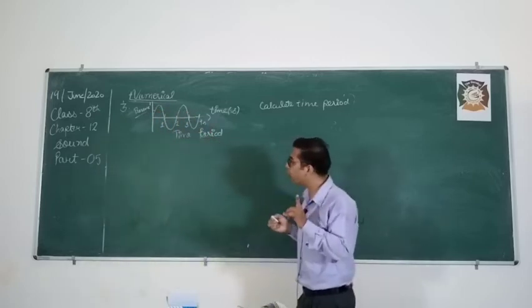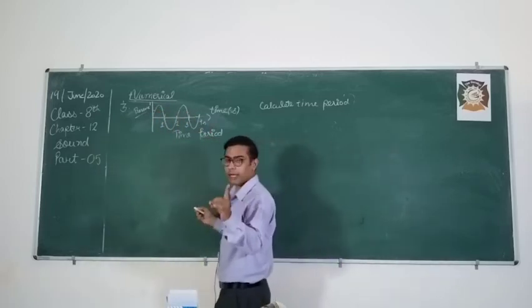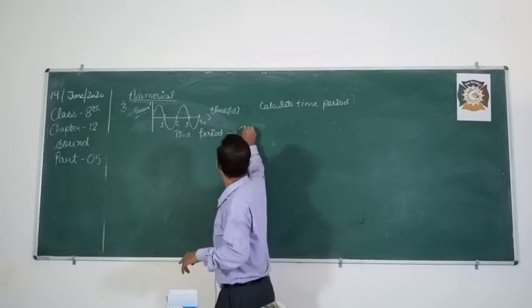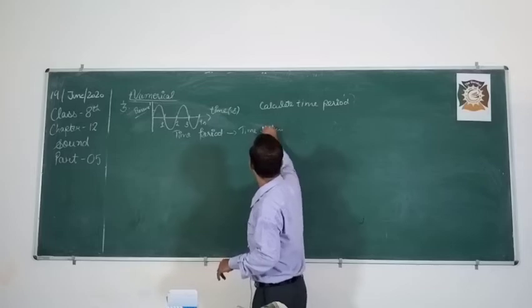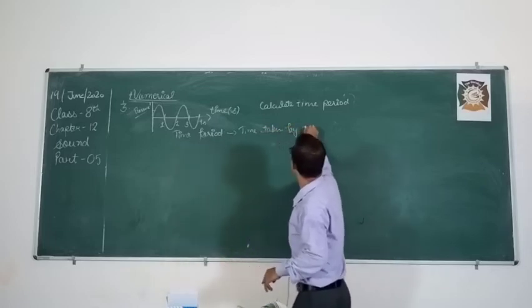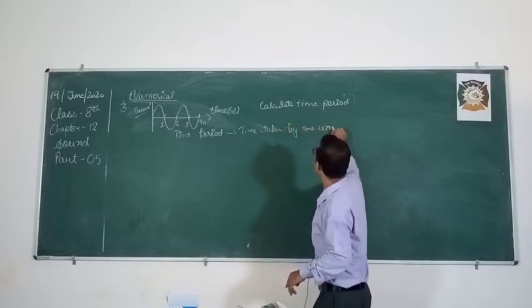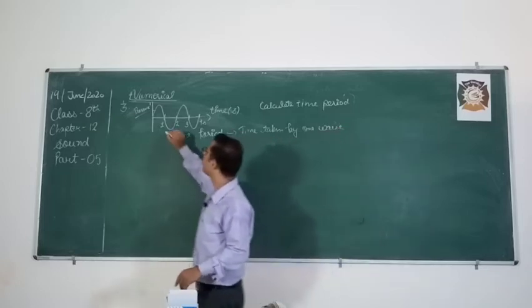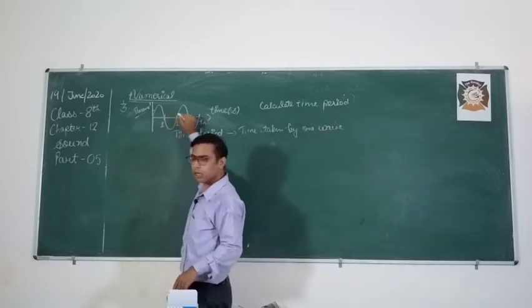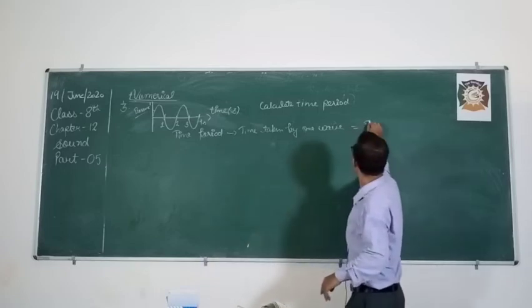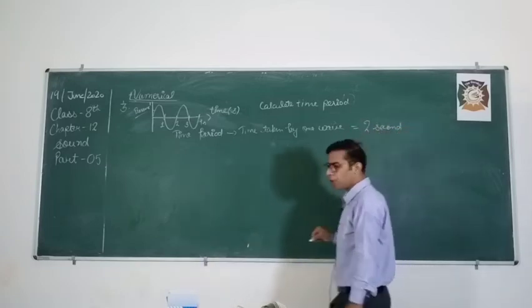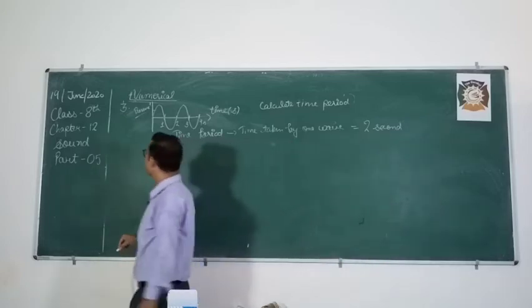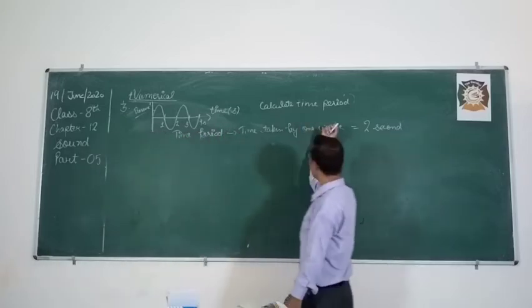So what I said, what is the definition? Time taken by one wave. So what is the time? 1 second, 2 seconds. So time period equals 2 seconds. As I told you in the last class, the unit of time period is second. That's why the time period will be in seconds.